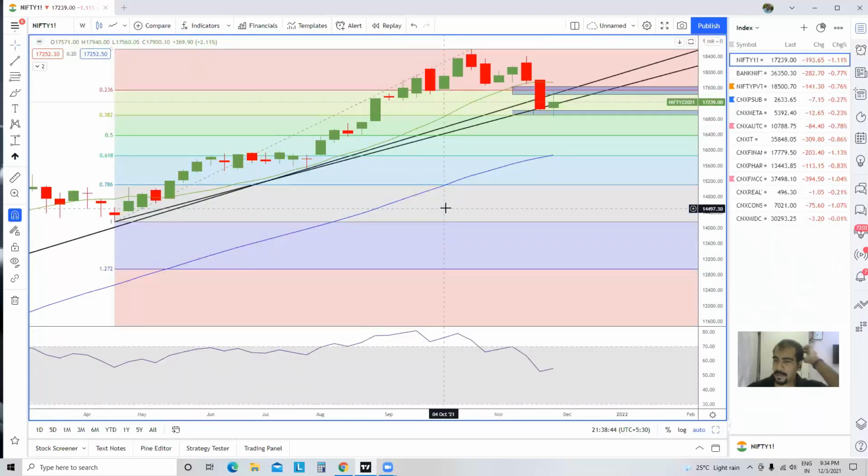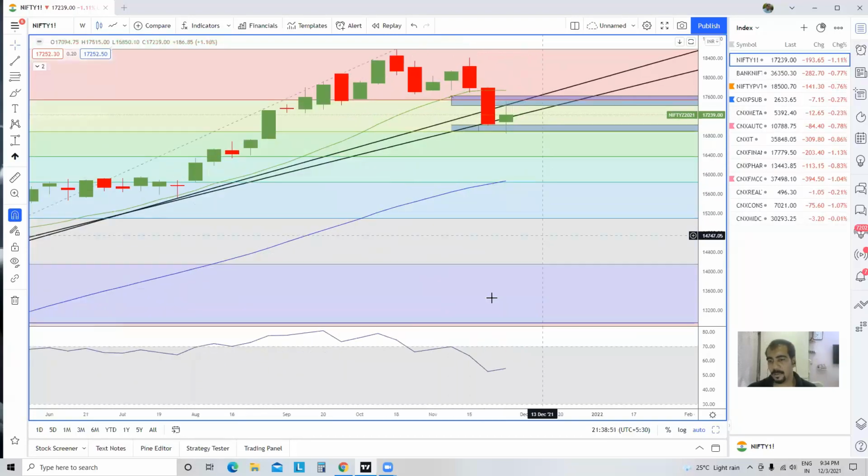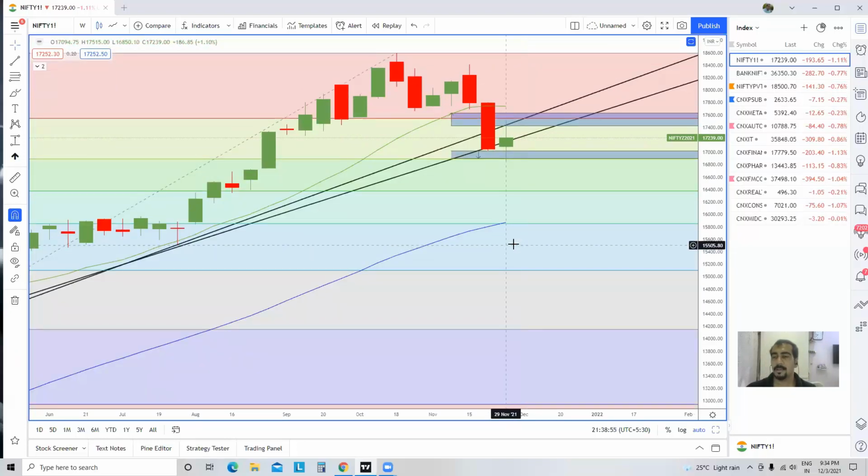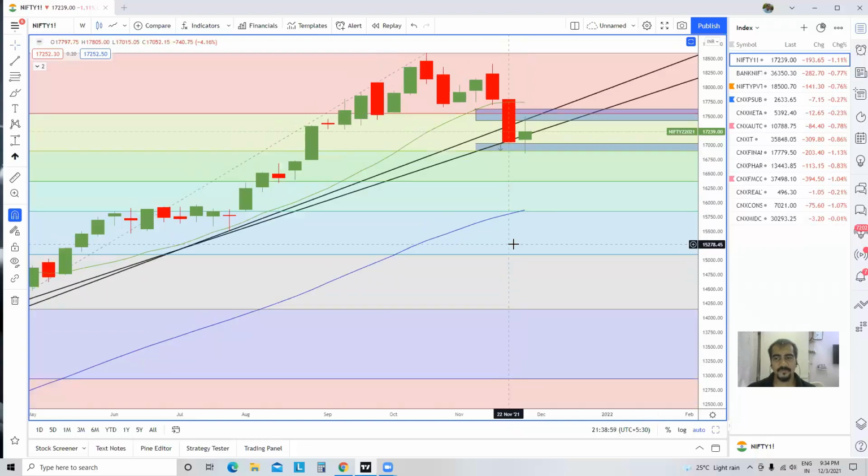On the weekly chart now, you need to be very, very careful and understand something very, very important. Forget about the RSI. There is nothing much in the RSI. What is the trend over here? What is the trend of Nifty futures? The trend of Nifty futures in the weekly chart, according to me, is absolutely flat. There is no uptrend. There is no downtrend.